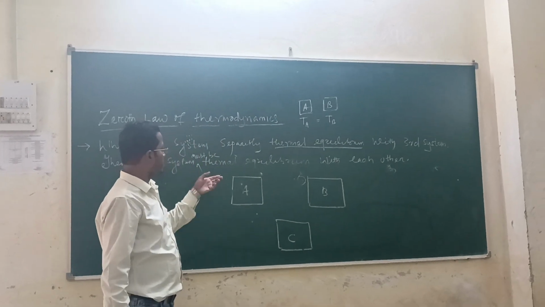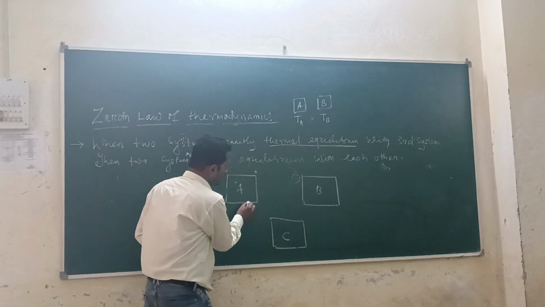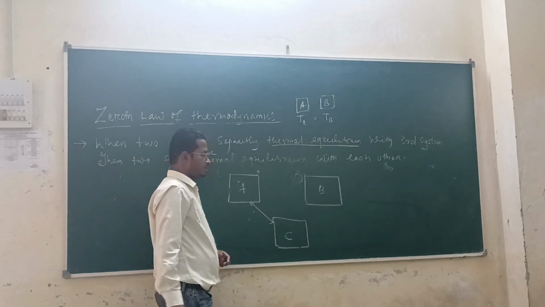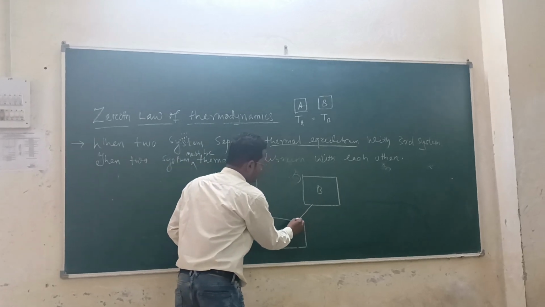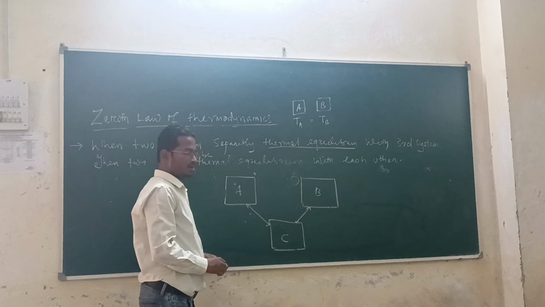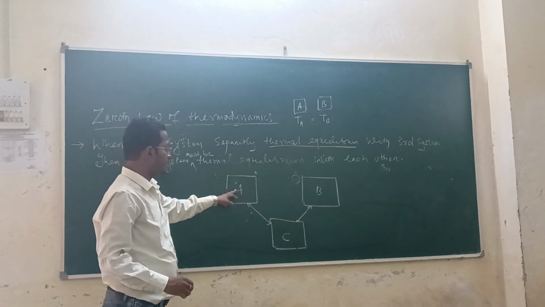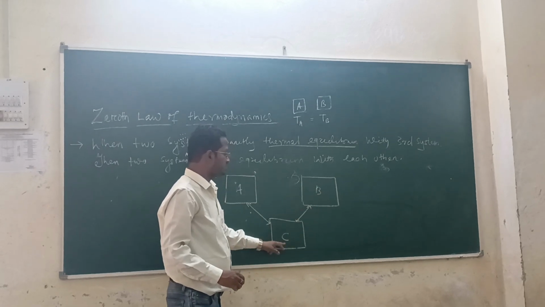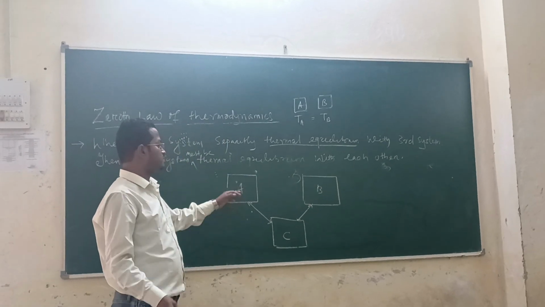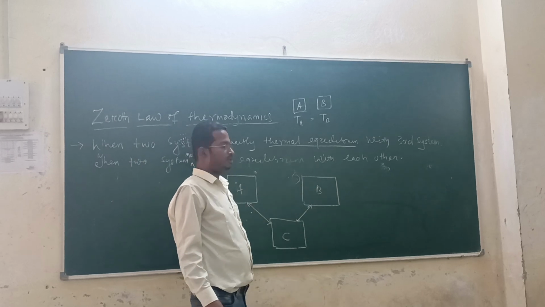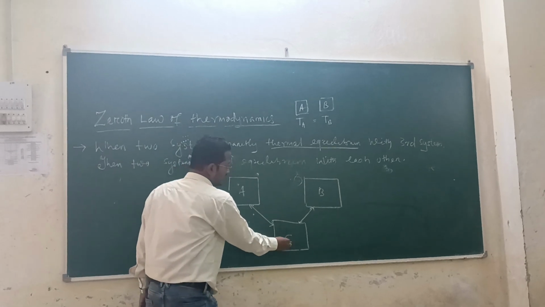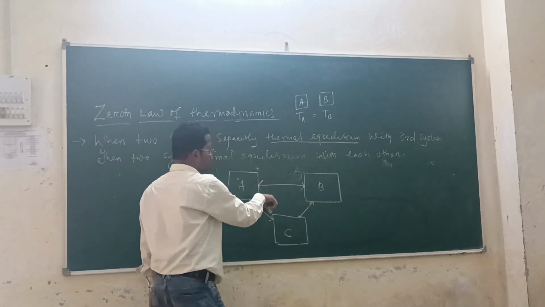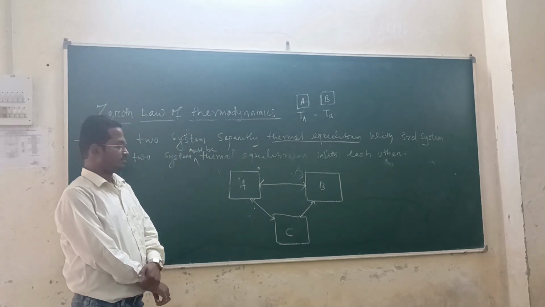According to the point I am saying, the first is in equilibrium with the third, and the second is in equilibrium with the third. Then the temperature of system A is equal to the temperature of system C, and the temperature of B is equal to the temperature of C. Then the temperature of A must be equal to the temperature of B. If A is in equilibrium with C and B is in equilibrium with C, then A and B must be in thermal equilibrium with each other.